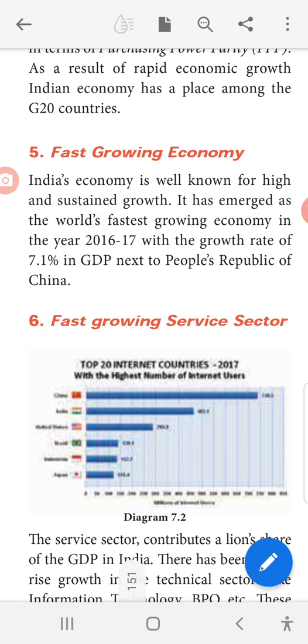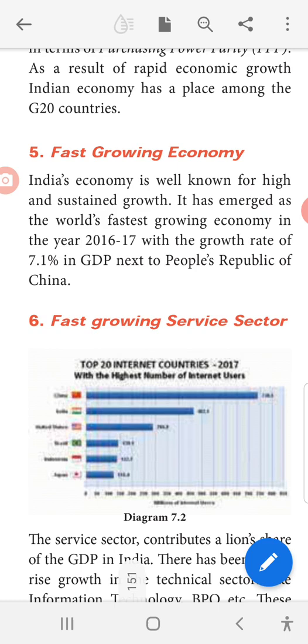Next one is fast growing economy. India's economy is well known for high and sustained growth. It has emerged as the world's fastest growing economy in the year 2016 to 2017 with a growth rate of 7.1% in the GDP next to People's Republic of China. Okay, fast growing economy. How is the economy? It is growing very fast in the year 2016-2017 with a growth rate of 7.1% in the GDP next to People's Republic of China. GDP means, already you know the expansion, that is gross domestic product. Gross means total, domestic means within the country, product means that commodities.